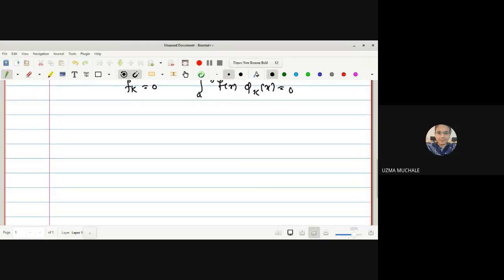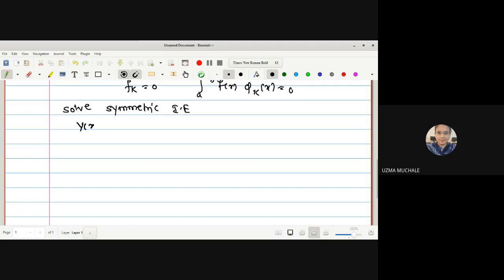Take the first example: solve the symmetric integral equation. What do you mean by a symmetric integral equation? The integral equation in which the kernel k of x,t is a symmetric kernel.